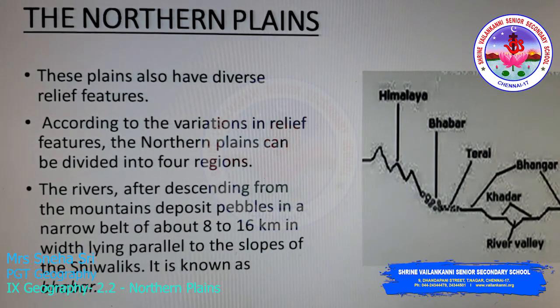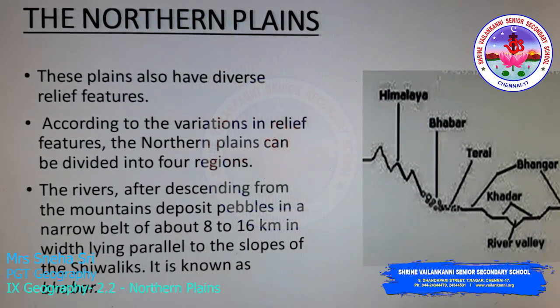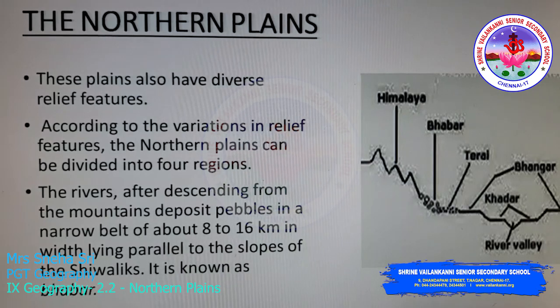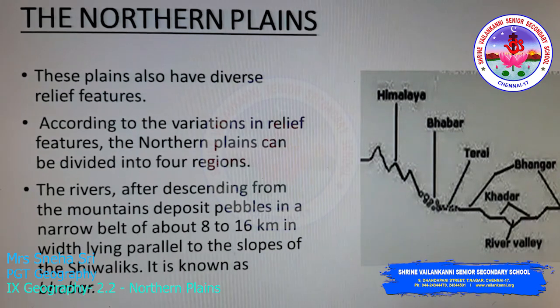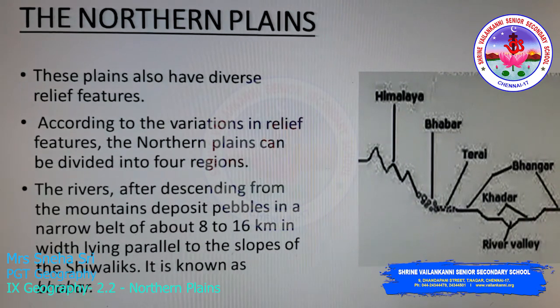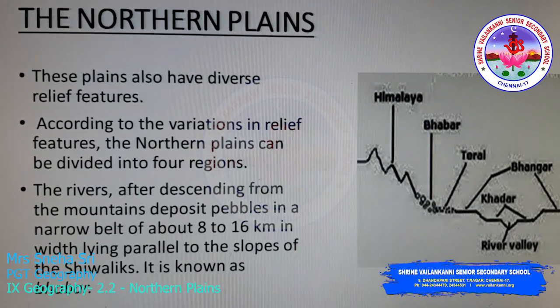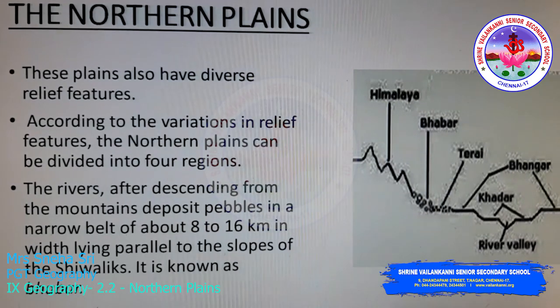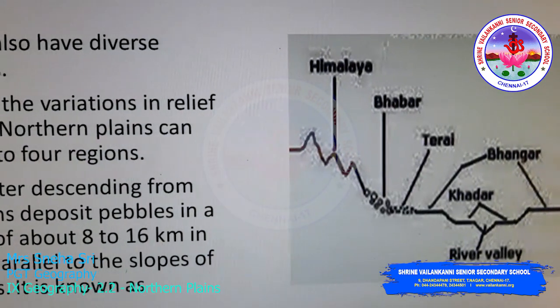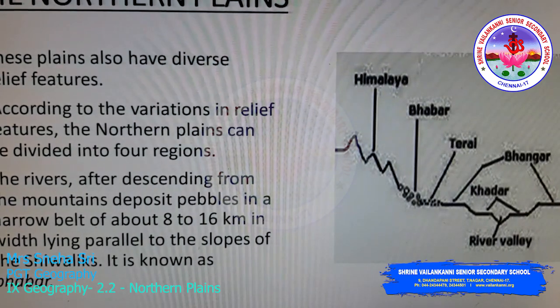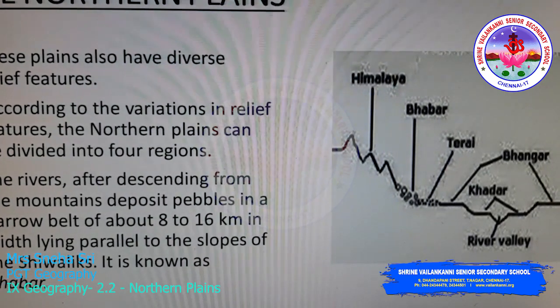The rivers, after descending from the mountains, deposit pebbles in a narrow belt of about 8 to 16 kilometers in width, lying parallel to the slopes of the Shivaliks.